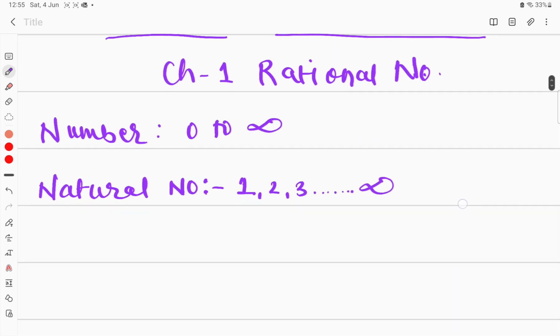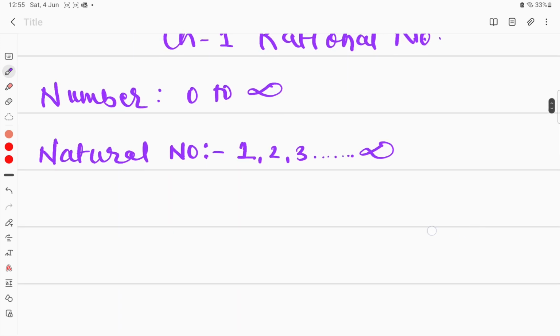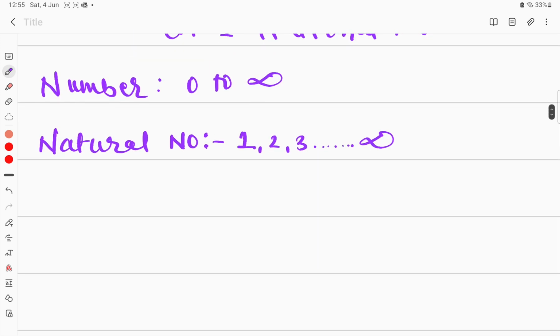Then talking about the next type of number. In natural numbers we start from 1, so 1, 2, 3 and it goes on. The next category is whole numbers. What if I have to include 0 also? Because natural numbers do not include 0. So when I include 0 here, it becomes a whole number.